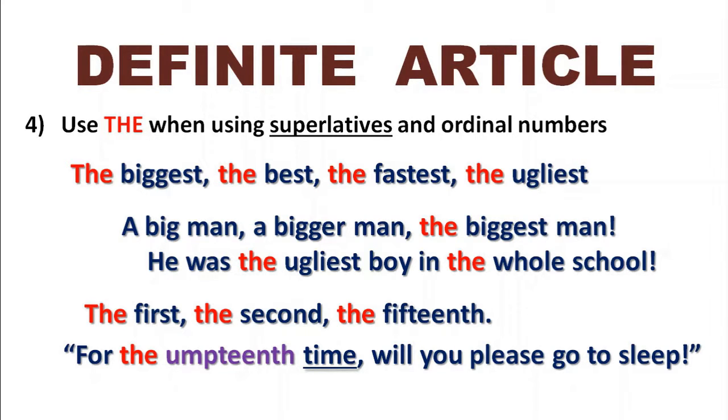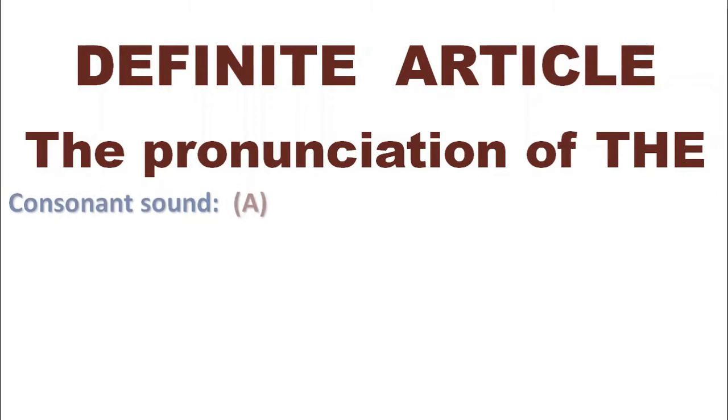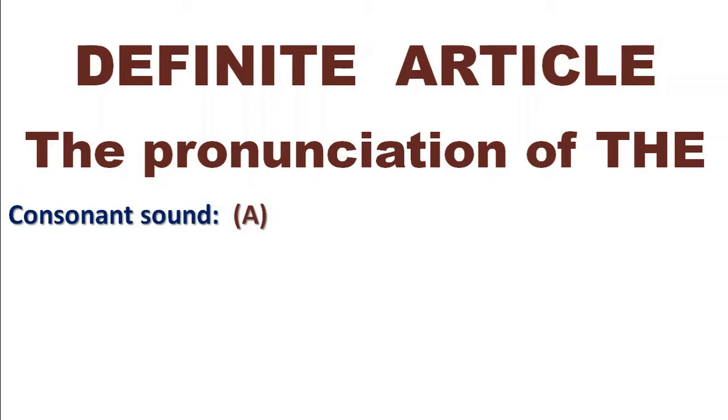Okay, one last thing before we leave the definite article, we need to think about the pronunciation of the. Now, you may think, what's he talking about? Let's have a look at it. We saw earlier on that when the indefinite article precedes a consonant sound, we use a, and when it precedes a vowel sound, we use an. It's the same kind of thing with the definite article.